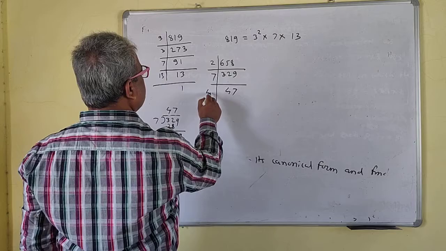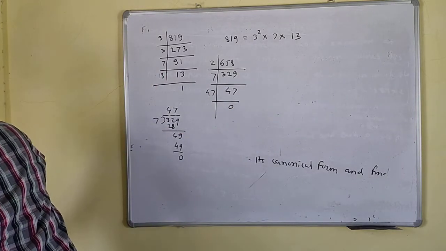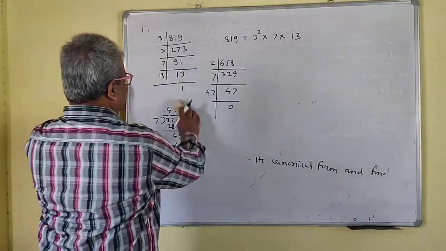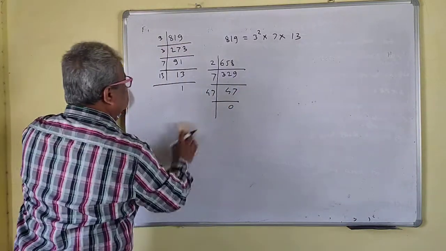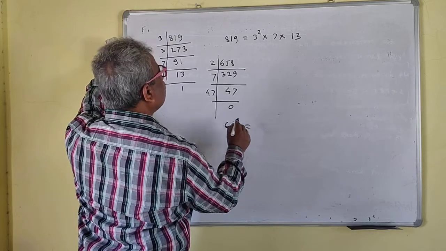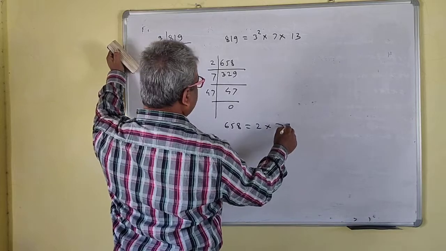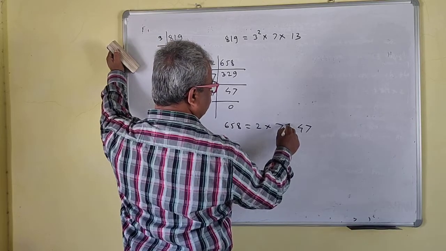So now 658 is equal to 2 into 7 into 47.